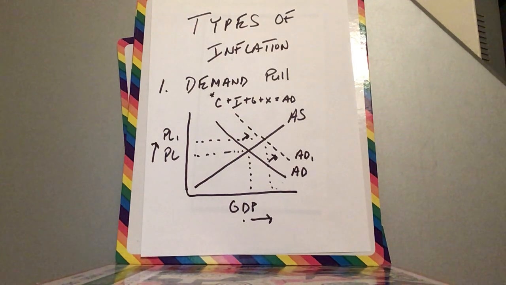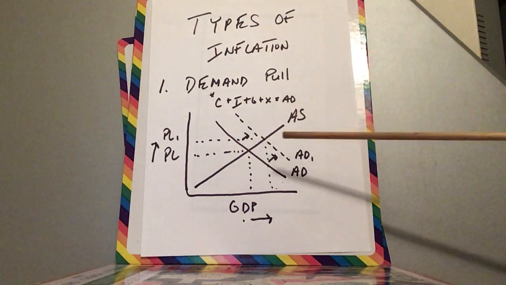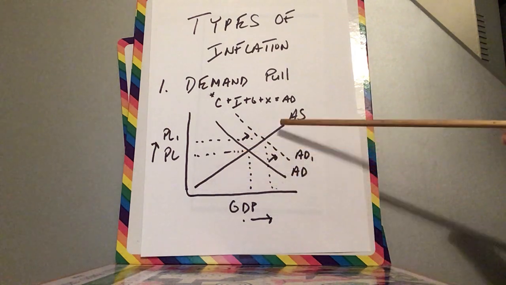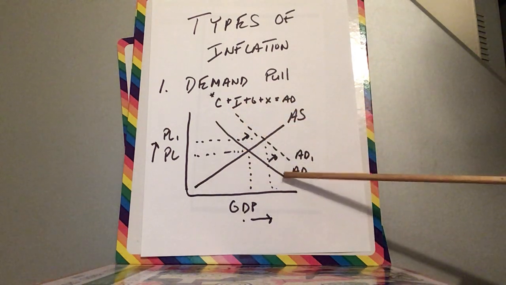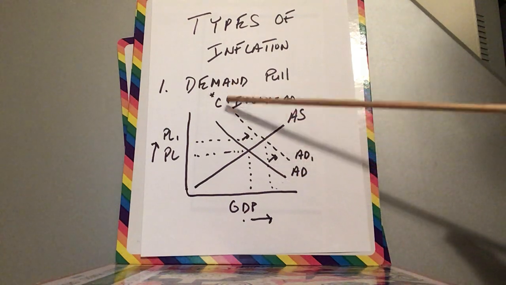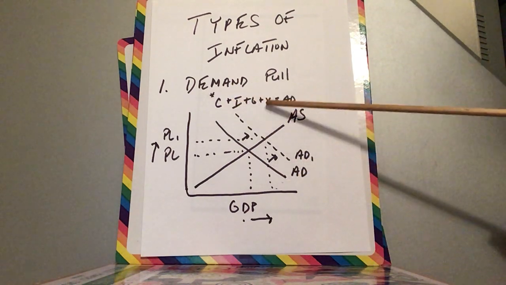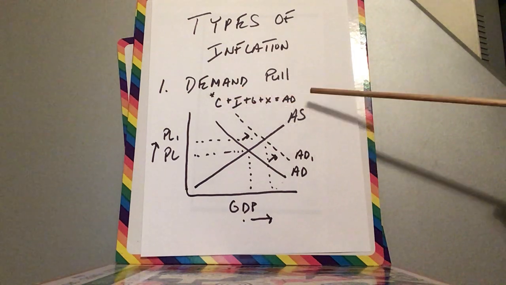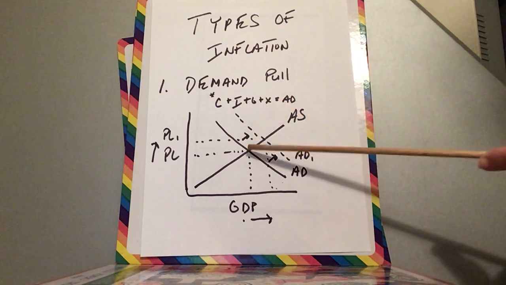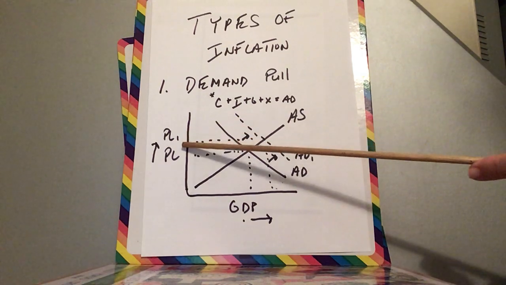And get to know this model. We're going to be using this model a lot. Aggregate supply, the supply of all goods and services. Aggregate demand, the demand for all goods and services. Now, aggregate demand is made up of C, I, G, and X. And when something happens to any one of these, let's say if they go up, AD is going to go up. And when AD goes up, this is the result, higher prices.